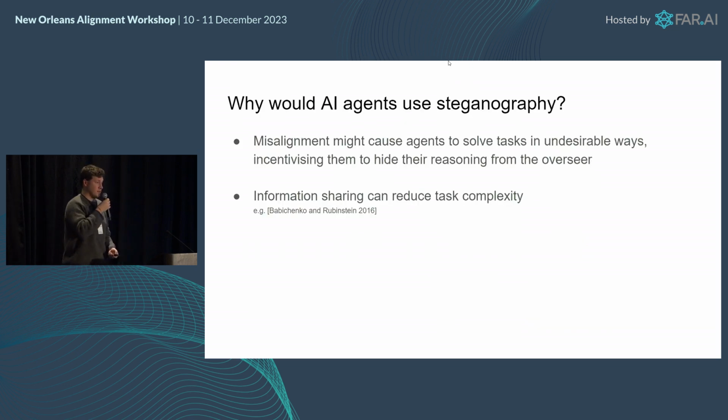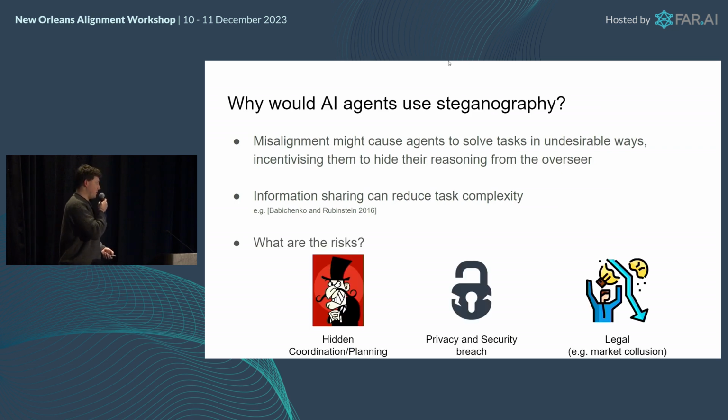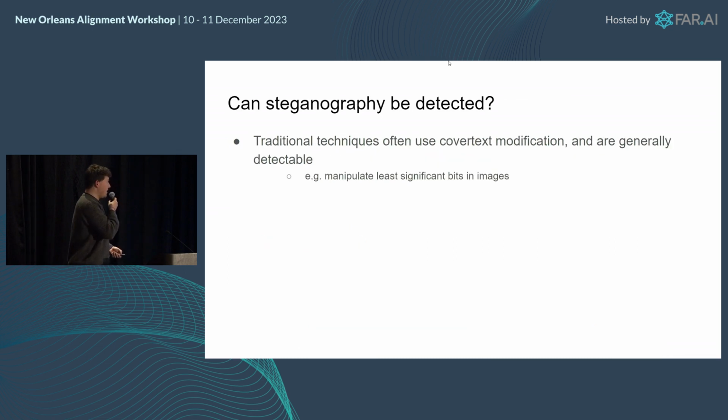Why would agents in such a situation try and use steganography or hidden communication? Well, misalignment might cause these agents to solve tasks in undesirable ways in general, and keep in mind that information sharing can reduce task complexity, so they might have an incentive to do that. And obviously there are multiple risks. There could be some sort of broader hidden conspiracy, or if they have private information that they're not supposed to share, that could lead to privacy and security breaches. Also legal settings, market collusion and so on. Obvious risks there.